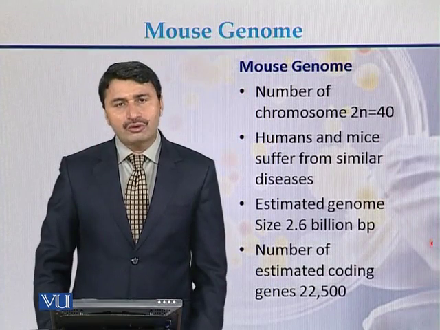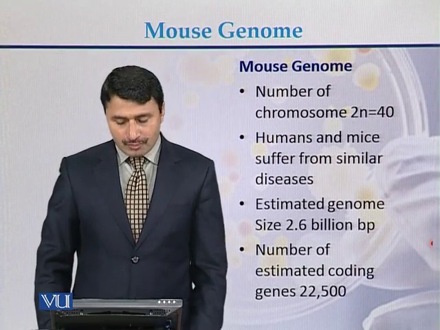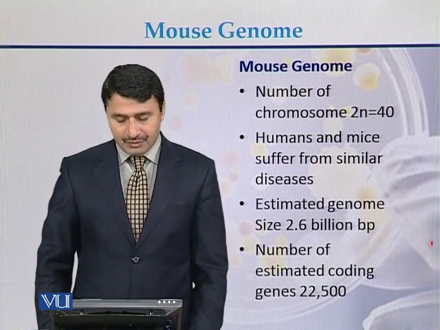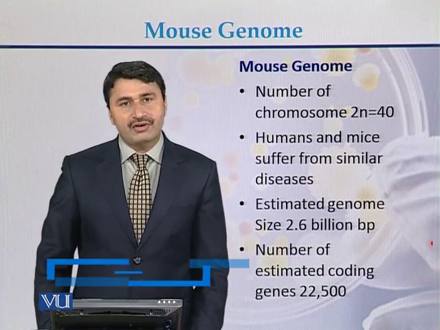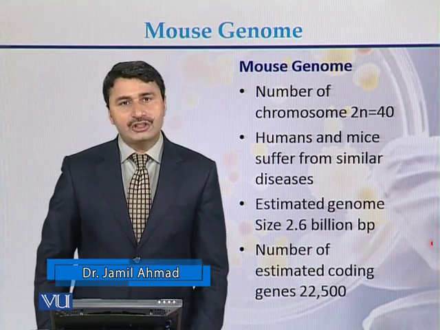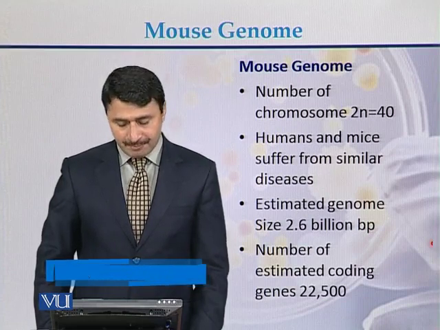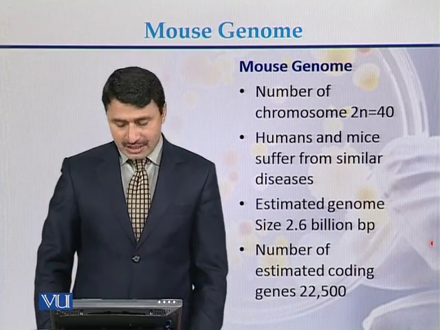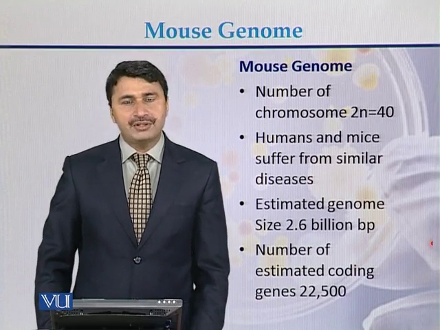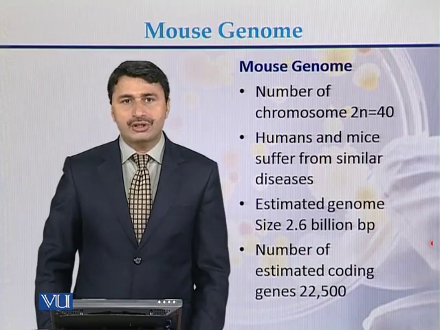So if we conclude about the mouse genome, the number of chromosomes in a diploid cell is 20. Human and mouse suffer from similar diseases. Estimated size of the genome of mouse is 2.6 billion base pairs, and the number of estimated genes present on the genome is between 22,000 and 23,000.